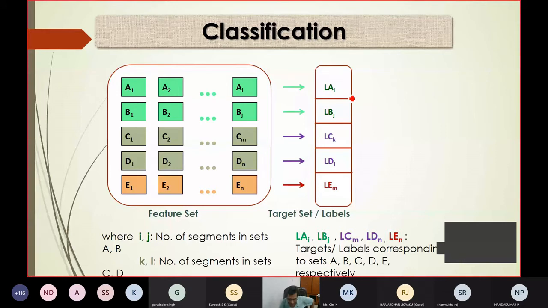So another point is, sometimes what will happen, for example, I am giving an example. Let us say there are 10 classes. Class 1 has 100 data points, class 2 also has 100 data points. That means 100 patterns, and unfortunately class 10 has only 10 patterns. So how many total patterns do you have? 990.